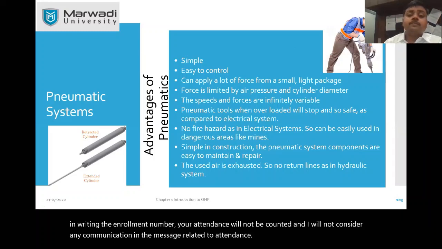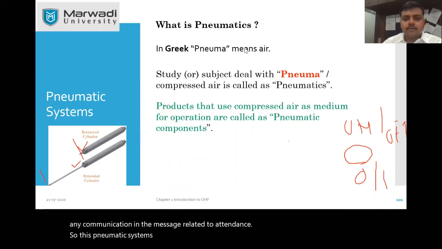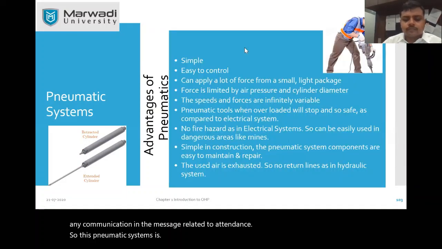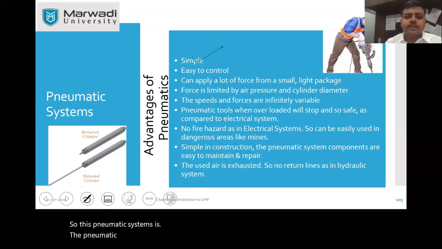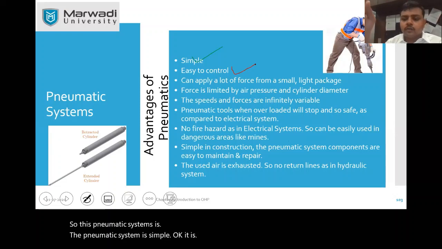The pneumatic system is simple and easy to control. Similar to the hydraulic system, we can operate it by a very small signal.